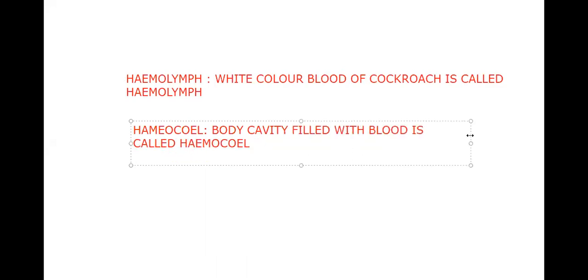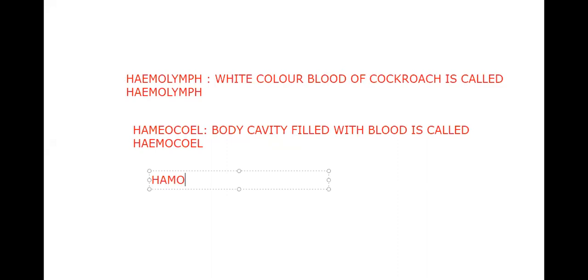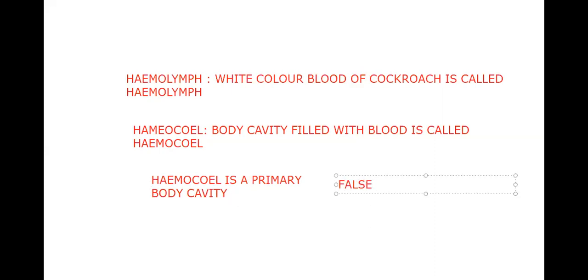So is hemocoel a primary body cavity or a secondary body cavity? Hemocoel is a primary body cavity. So that's why we say false body cavity, isn't it? So then how can you consider Arthropoda as having a schizocoelom?